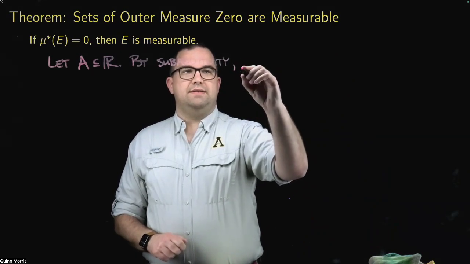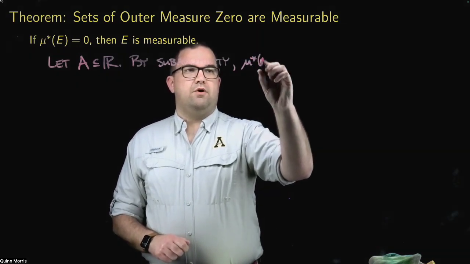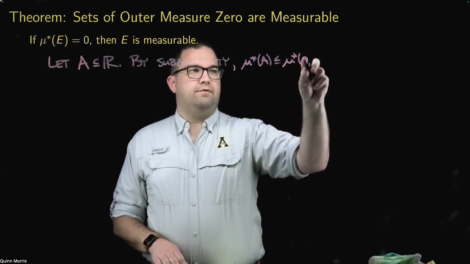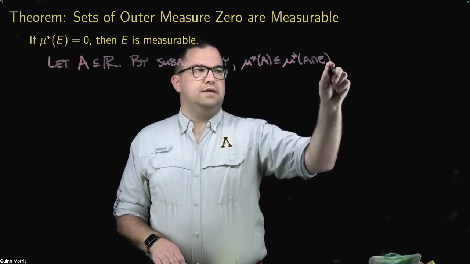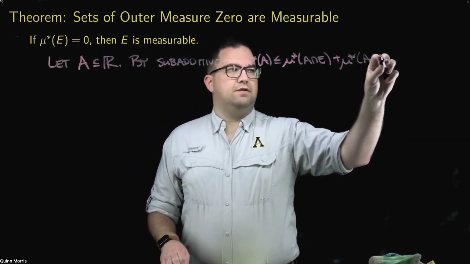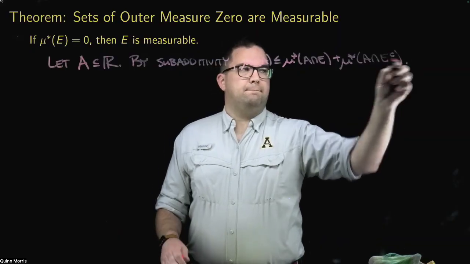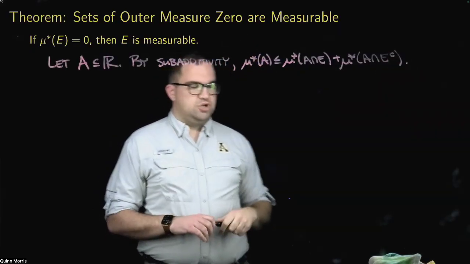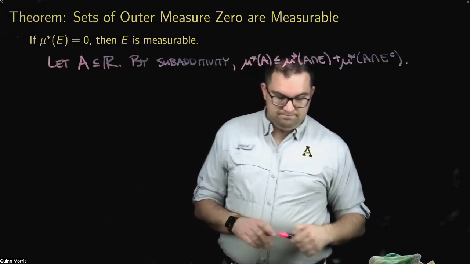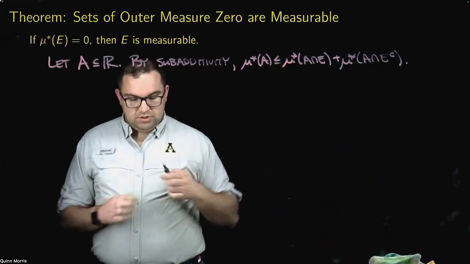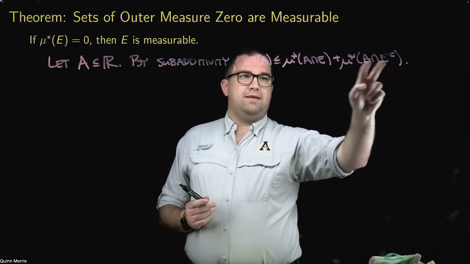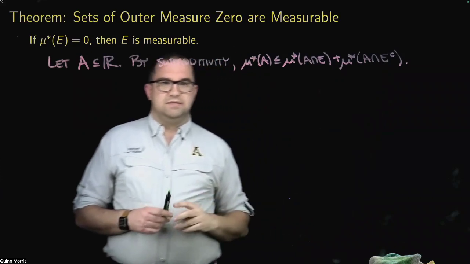So by subadditivity, mu star of A is less than or equal to mu star of A intersect E plus mu star of A intersect E complement. Now we just need to show the inequality working in the other direction. In order to do that, we're going to think about each of these pieces.